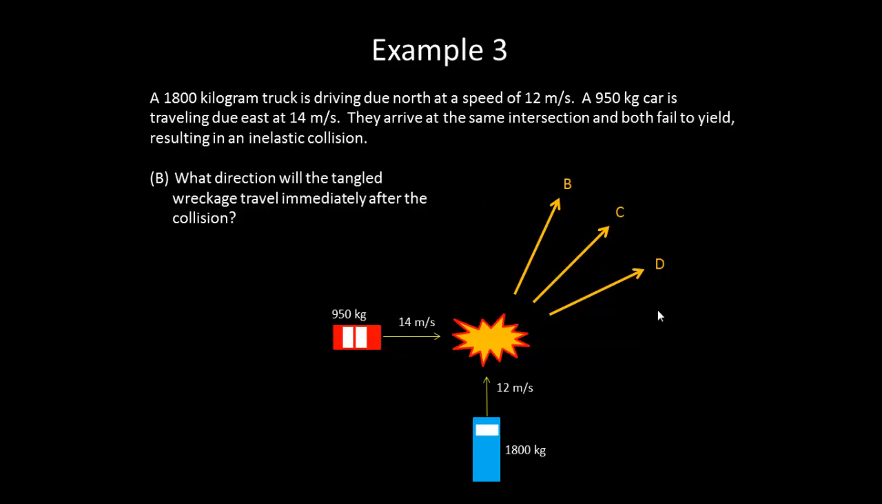Now, if we consider whether it should be B, C, or D, we can ask: is there more momentum to the north or to the east? Given that the mass of our truck moving north is almost twice as big as our car moving east, it seems a reasonable conclusion, and we could find this by just multiplying mass and velocity, that there is more momentum north than east, which leaves us with vector B.